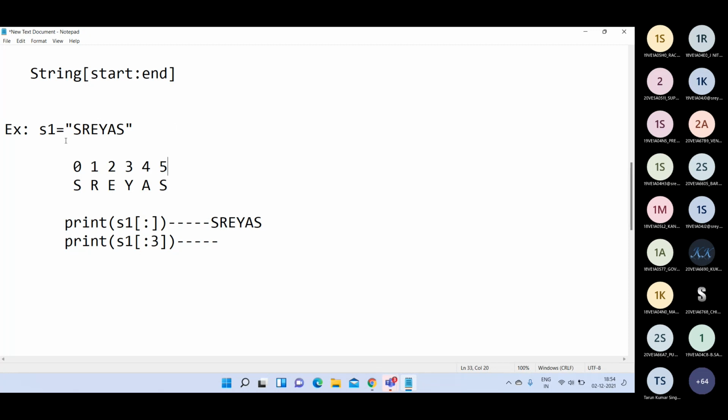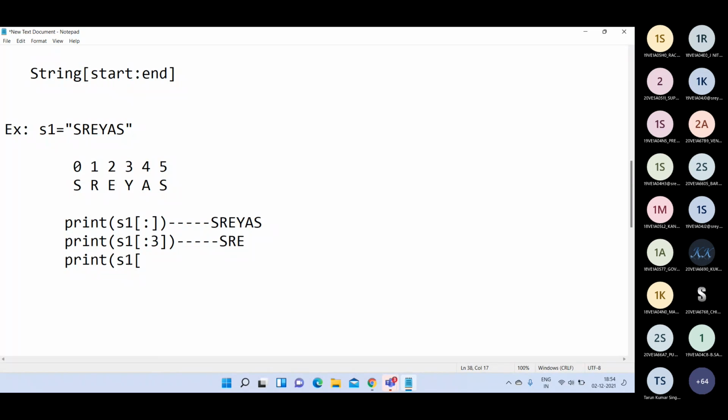Now if I write s1 of colon 3, I am not specifying the starting index, so it will take from 0 to 3 minus 1, that means 0 to 2, and up to that we get the substring. From 0 to 2, what characters do we have? S, H, R. Am I right? Hello? Somebody please respond. Yes, sir.